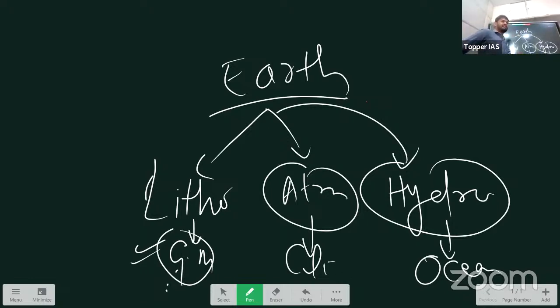So in geomorphology, there are different topics like the structure of the interior of the Earth, right? And the geomorphic processes, exogenic and endogenic processes. So it's a very broad topic. Within that, we study concepts like volcanism, mountain formation, folding, faulting, and most importantly, earthquakes. Okay, so all of that we study here. After that, we are going to understand different theories explaining the distribution of continents and the oceans, like the plate tectonics theory, right? So the plate tectonics theory concepts I will make you understand here. Okay.